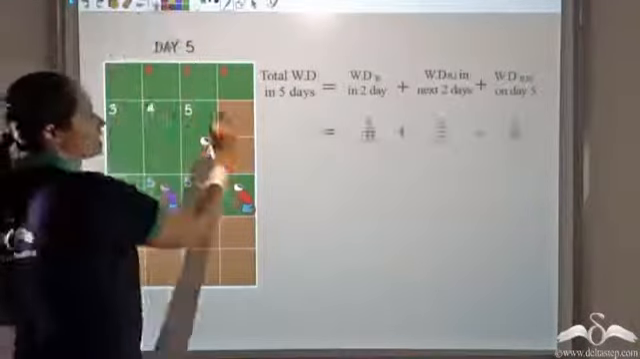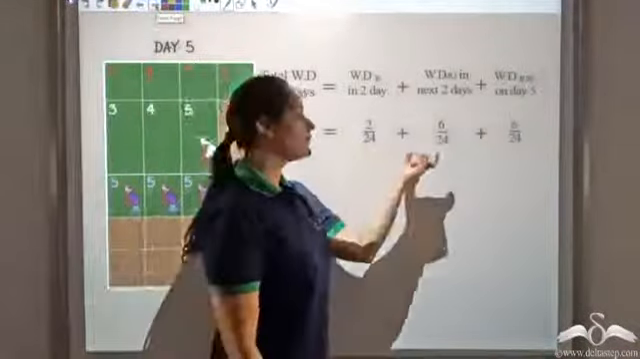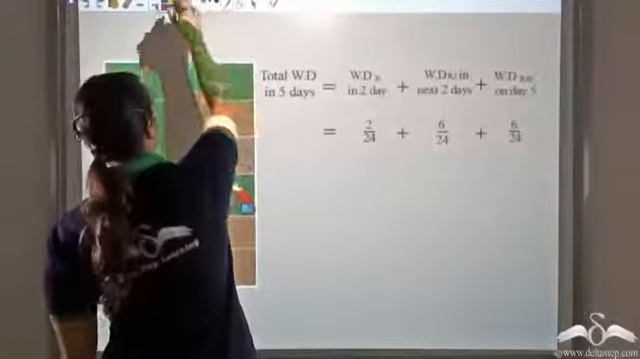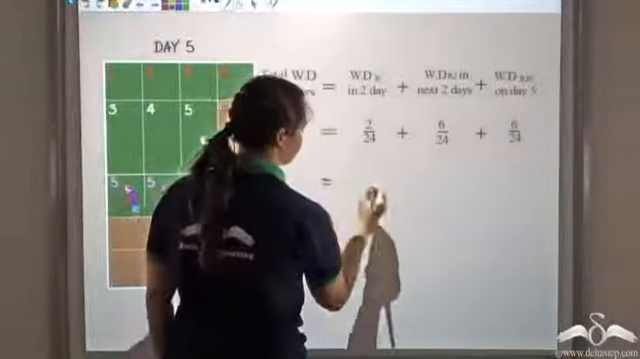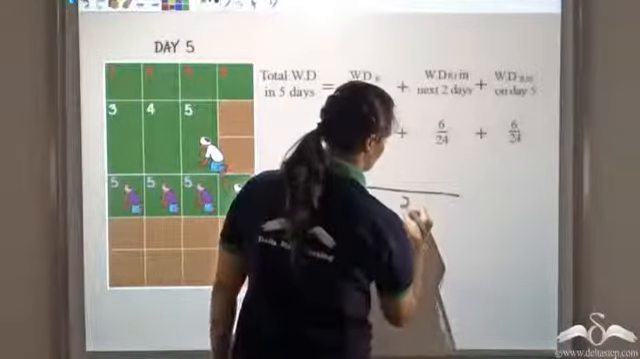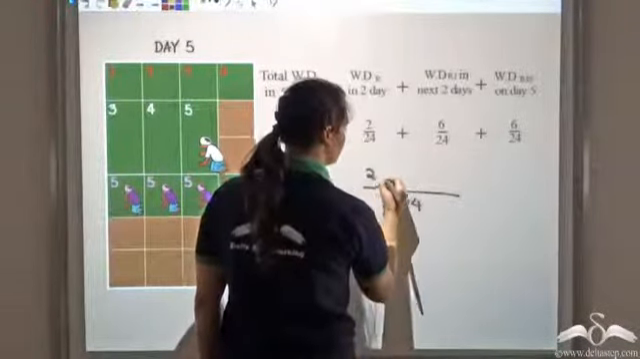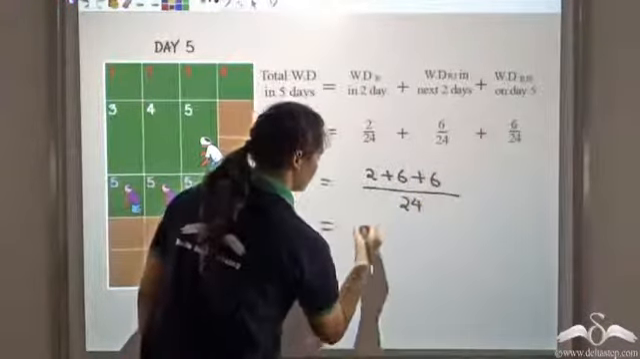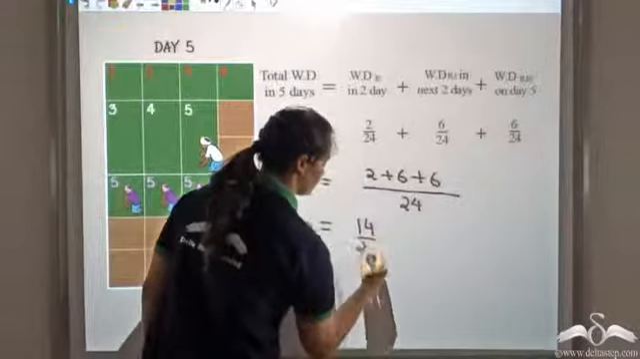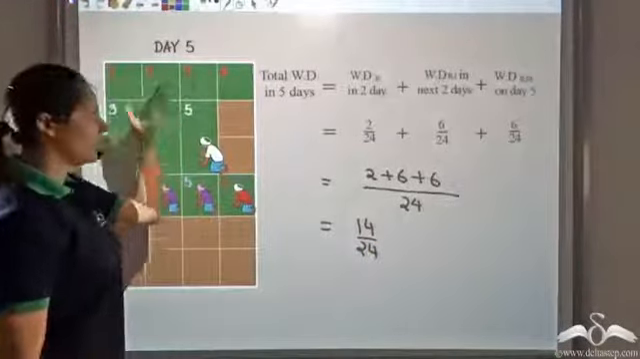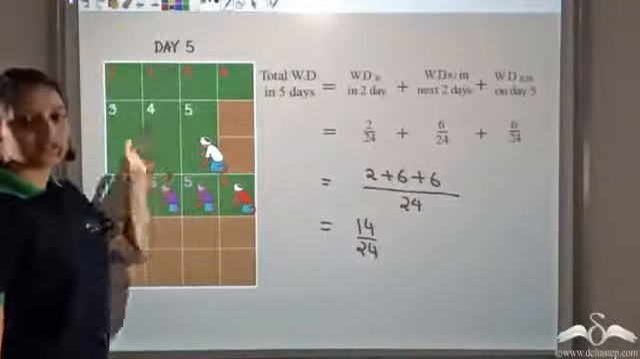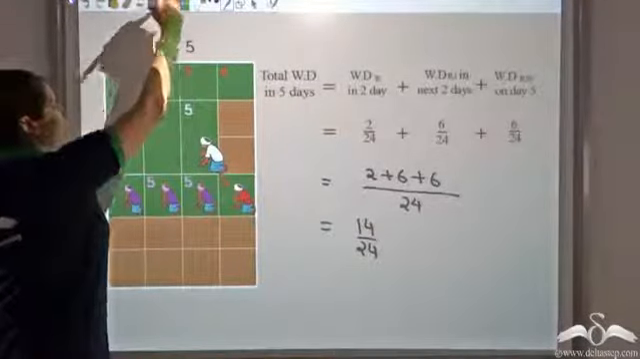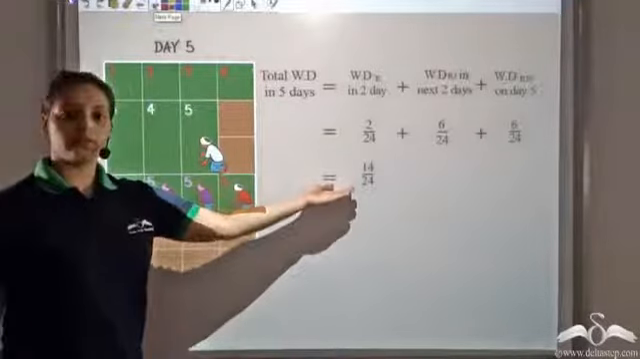So we can add all these 3: 2 by 24 plus 6 by 24 plus 6 by 24. This would give me 2 plus 6 plus 6, which is 14 by 24. So of these 24 parts, 14 parts have been done in 5 days. So work done in 5 days is 14 by 24.